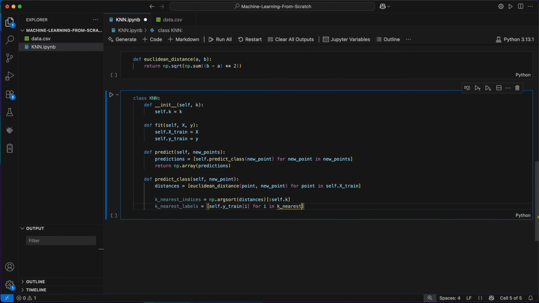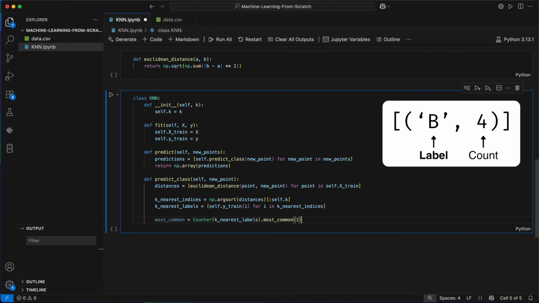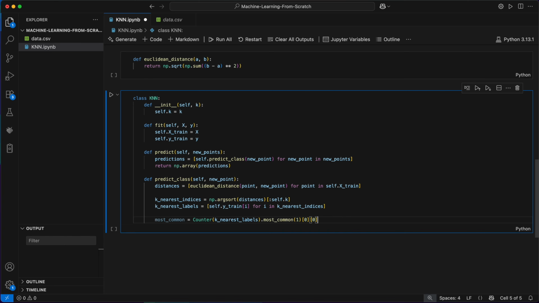This gives us a list of their labels, which we can now analyze to decide the predicted class via majority voting. To do that, we use the Counter class to count how many times each class label appears among the k nearest neighbors. We can then call most_common, which returns a list containing just one tuple, the most common label and its count. So for example, it might return something like this. From that, we can extract the predicted label by accessing the first element of that list and then the label itself. This gives us the class label that appeared most frequently among the neighbors, and that's our prediction of the class label for the new point, so we can return it here.